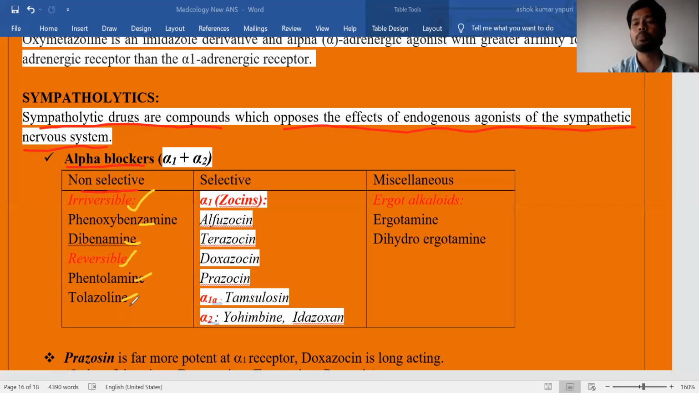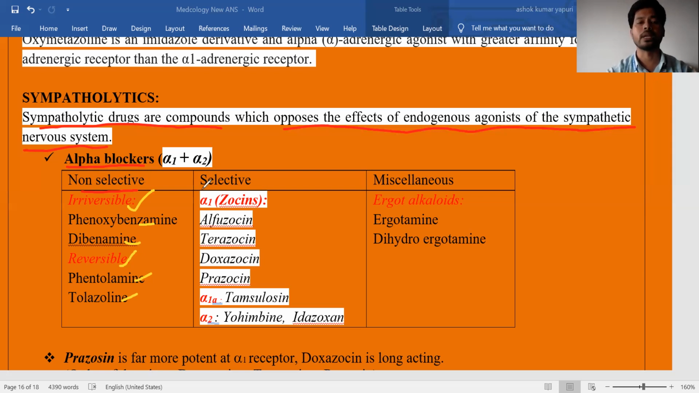These drugs form bonding with the receptor, maybe hydrogen bonding as well as van der Waals forces. Both hydrogen bonds and van der Waals forces are weak interactions. But irreversible is covalent bond interaction, a somewhat strong interaction. This irreversible drug blocks the receptor for a longer time compared to the reversible category of drugs. So these are the drugs that come under non-selective irreversible and non-selective reversible alpha 1, alpha 2 receptor blockers.